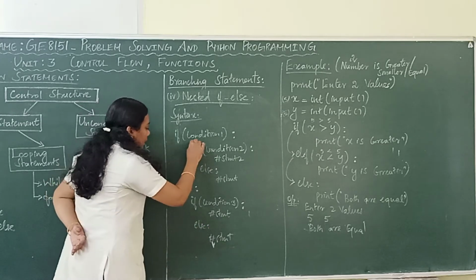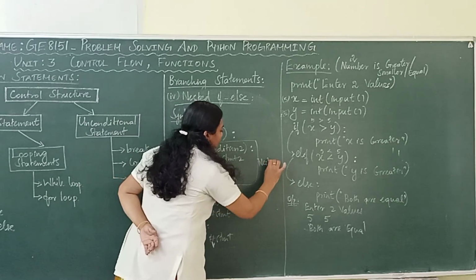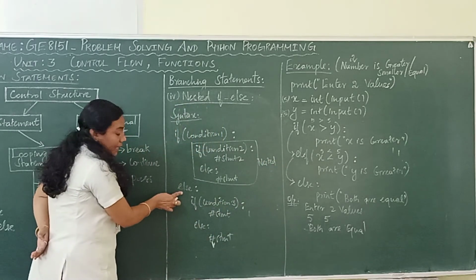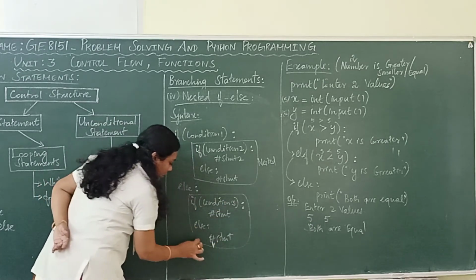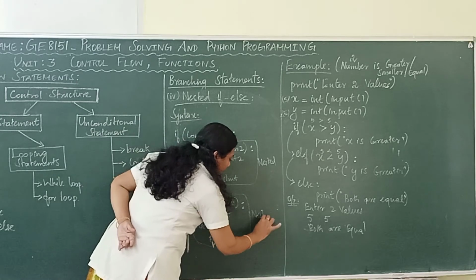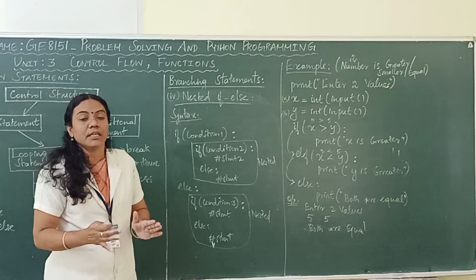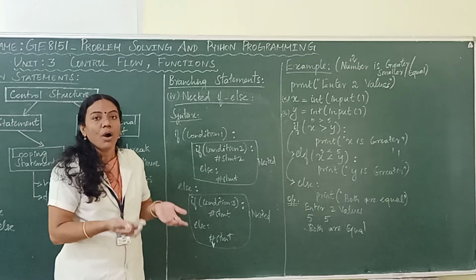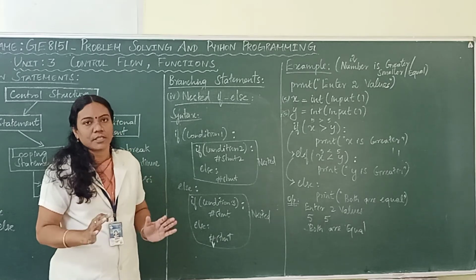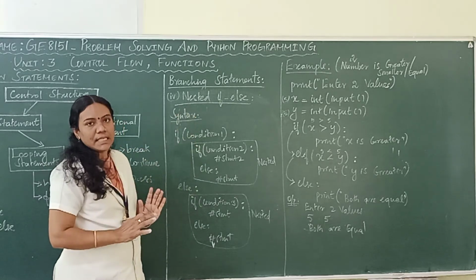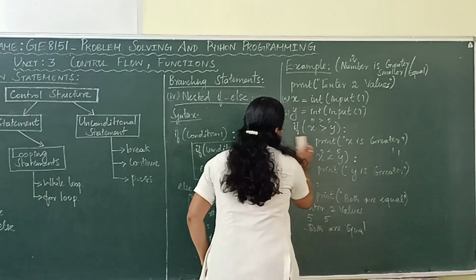Okay. So, up here this if else is called nested if. At the same time, under the else part also you have an if, so you can mention this also as nested. In simple terms, if you are placing an if statement inside another if statement or else statement, that is called nested if else. That is the meaning of nested if else. Let us see an example for this nested if else.